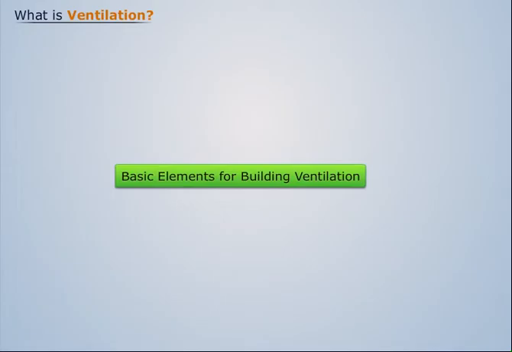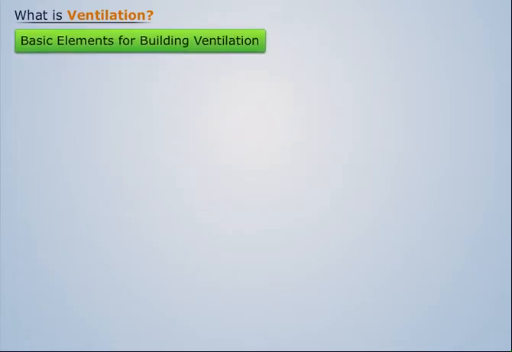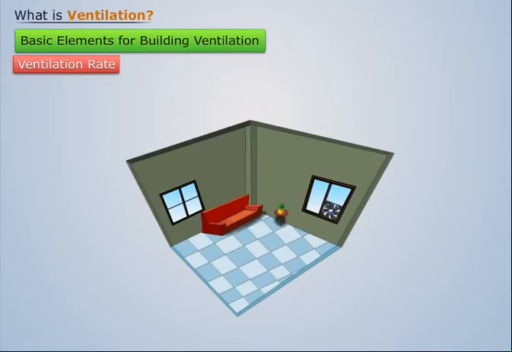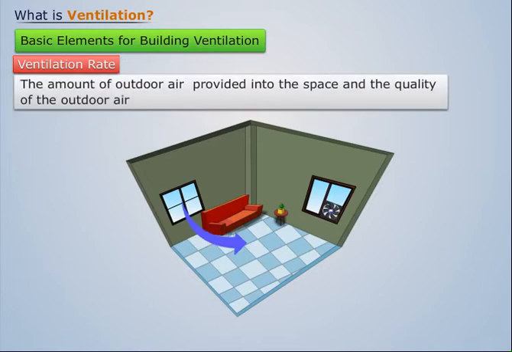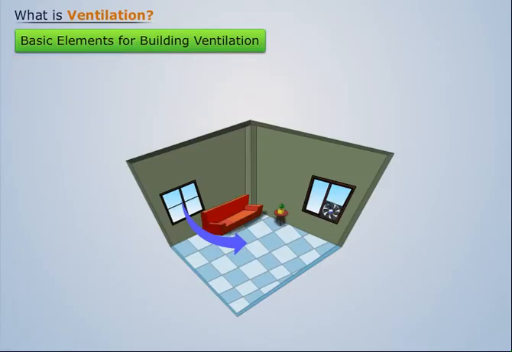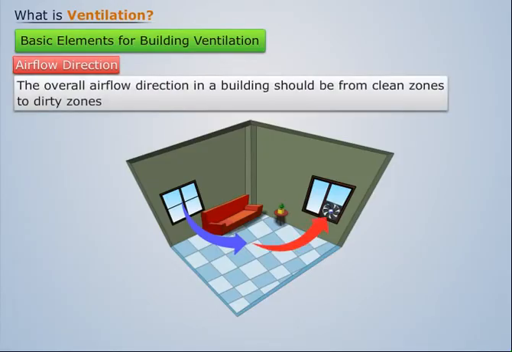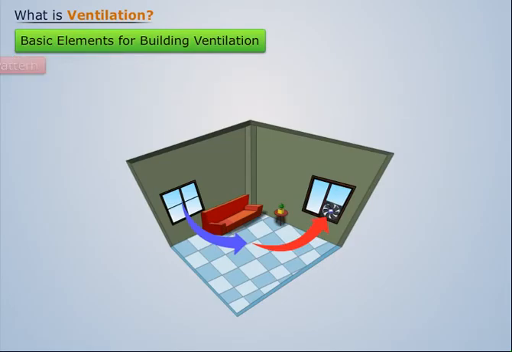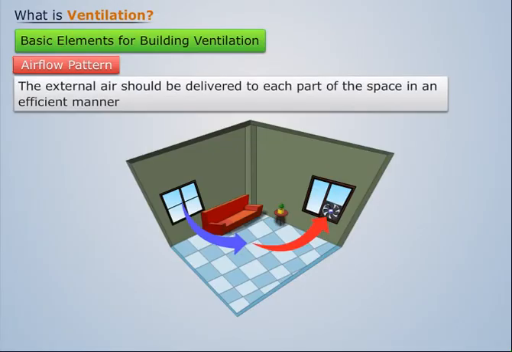Building ventilation has three basic elements: ventilation rate, the amount of outdoor air provided into the space and the quality of the outdoor air. Airflow direction. The overall airflow direction in a building should be from clean zones to dirty zones. Air distribution or airflow pattern. The external air should be delivered to each part of the space in an efficient manner.